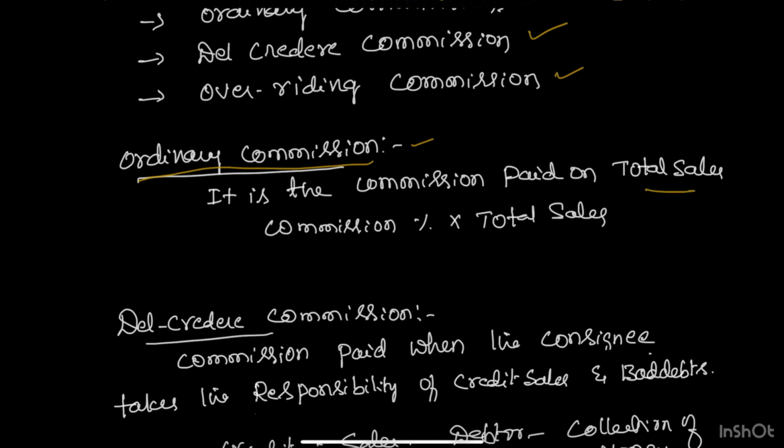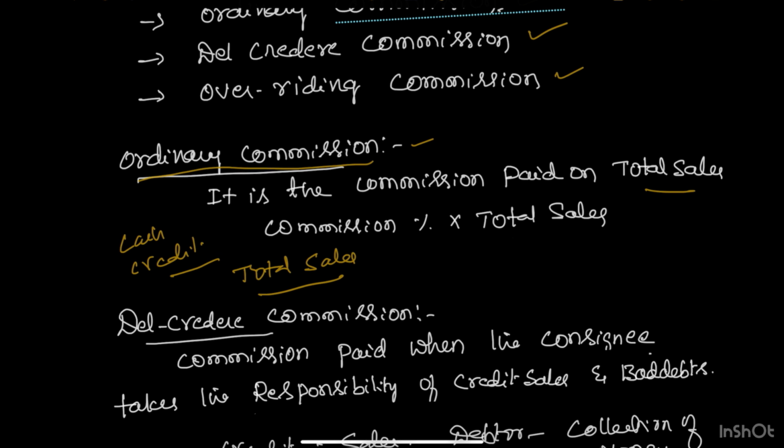So it includes cash sales as well as credit sales, and on whatever total sales he has done, a percentage of commission will be given. A fixed percent, maybe 2%, 3%, whatever percentage is decided in the agreement, will be calculated on total sales. Commission percentage multiplied by total sales.